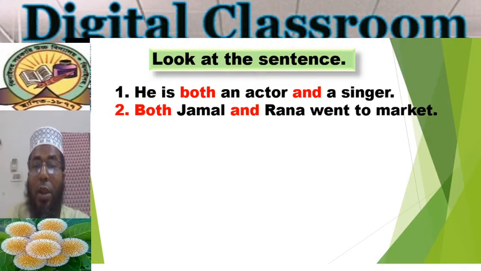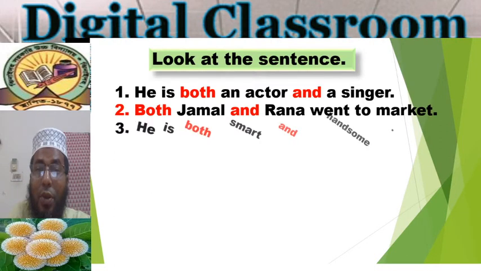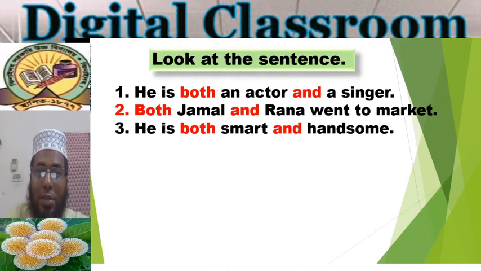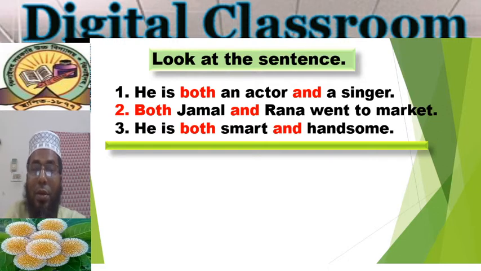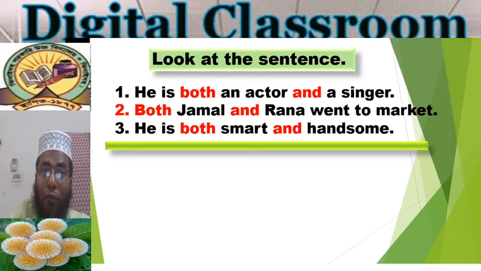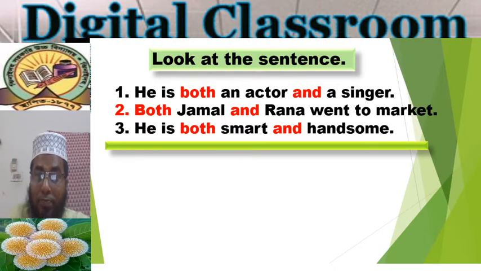Both Jamal and Rana went to market. He is both smart and handsome. So my dear students, what is the special thing in these three sentences? If you notice the red mark words here, both, and, yeah. So these two words are called correlative conjunction.